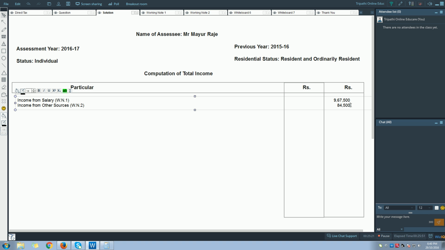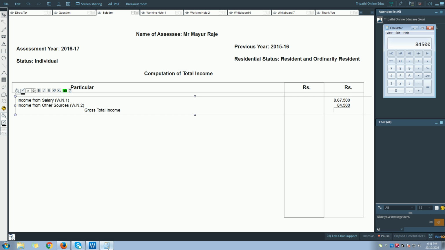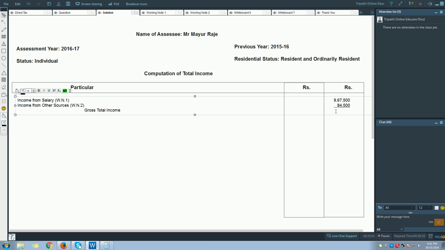So we will say income from other sources, 84,500, taxable income from other sources. Now we don't have any other income apart from salary and other sources, so we can take the total of these two.